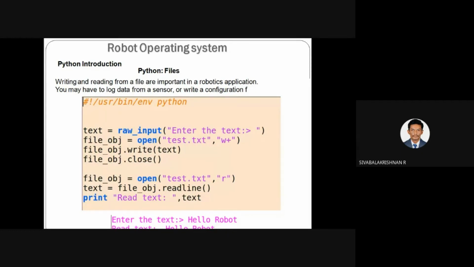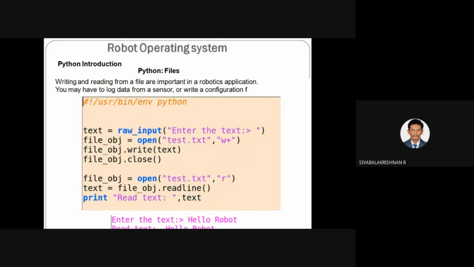You can make it write or read. So how can you make it write or read? By specifying the argument w+, you are writing the data. If you specify r instead of w+, you are reading the data. So the open function is used to open your file, and you can perform certain things like writing or reading, but for that you have to specify another argument, w or r. For this file you are creating one object, and using this object you are accessing the function write of text.